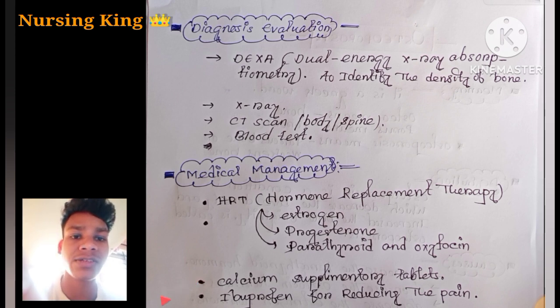The next management is ibuprofen, one of the medications for relieving pain. If the bone density decreases, bone fragility and fracture can occur, so the pain will be mild to severe, seen on the patient's face. So by using ibuprofen, we manage the pain.